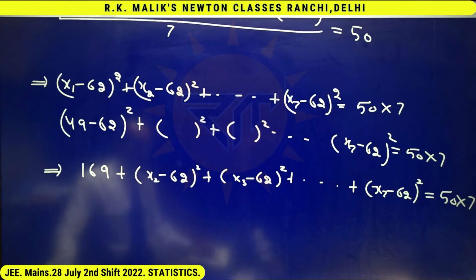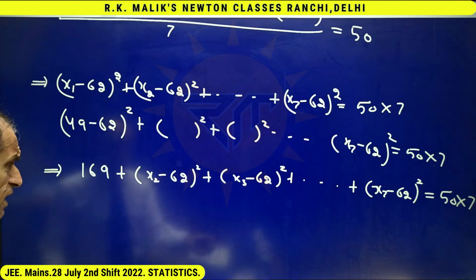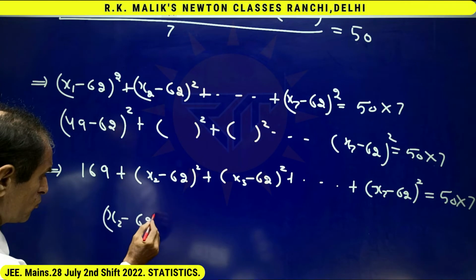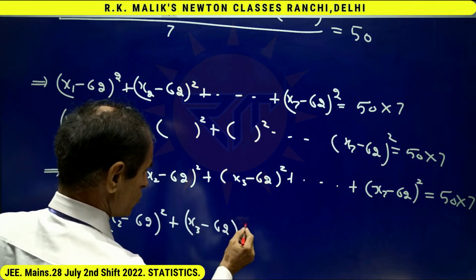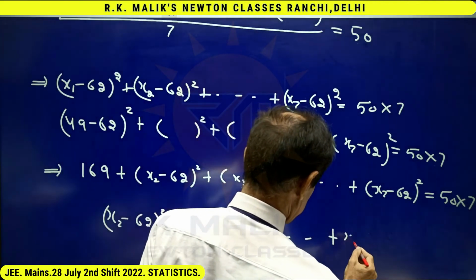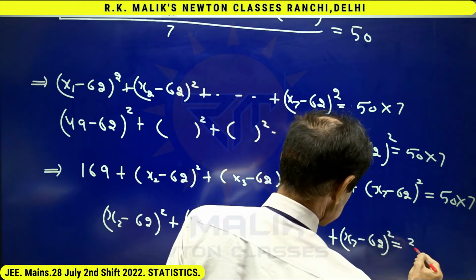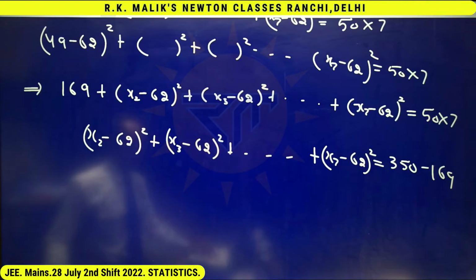First, let us see maximum how many students can get 49 marks. Agreed, if I take 169 on this side, then I will get (x2 minus 62) whole square, (x3 minus 62) whole square, up to (x7 minus 62) whole square equal to minus 169. Note that in this part, I'm supposing that marks can be in decimal also.